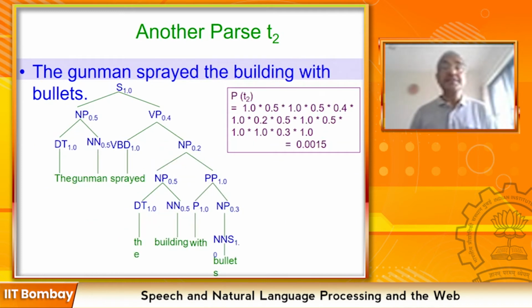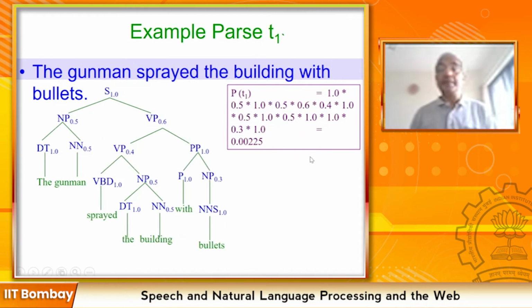The next tree, which is attaching with bullets to building, here the probability is computed as 1.0 into 0.5, 1.0, etc. That probability value is 0.0015. So the parse tree which is giving bullets to building has probability 0.0015, and the parse tree which is giving bullets to the gunman has the probability 0.00225.